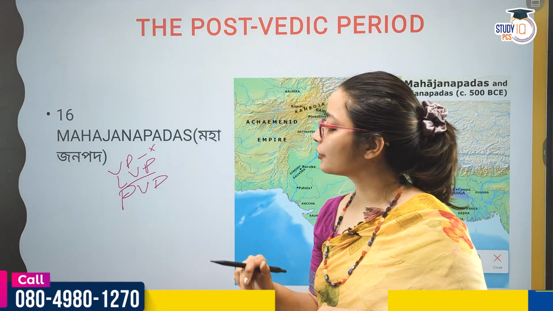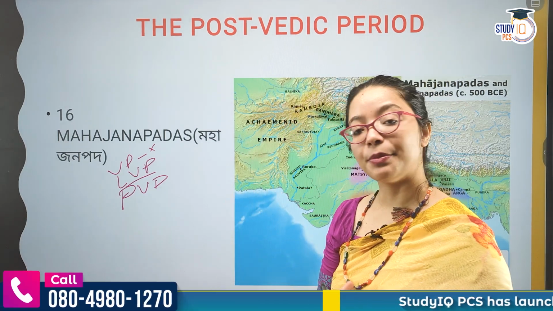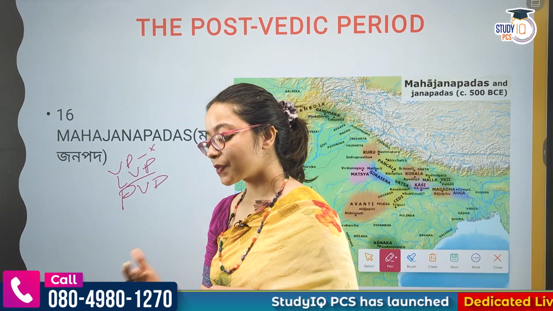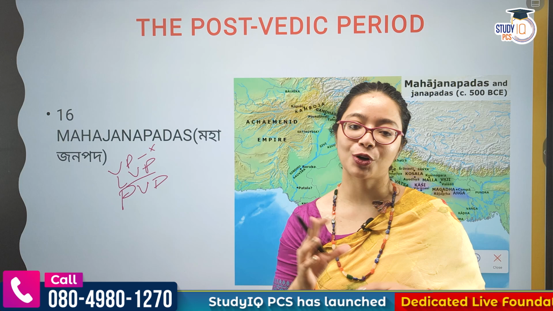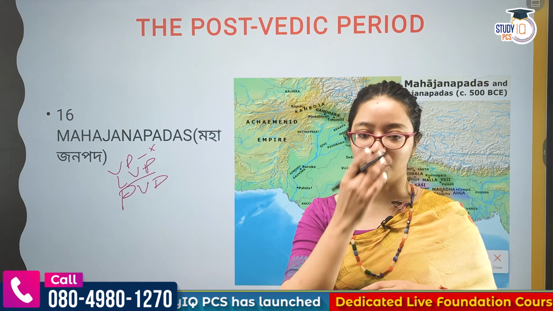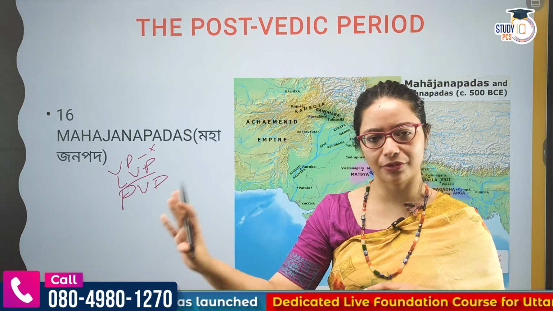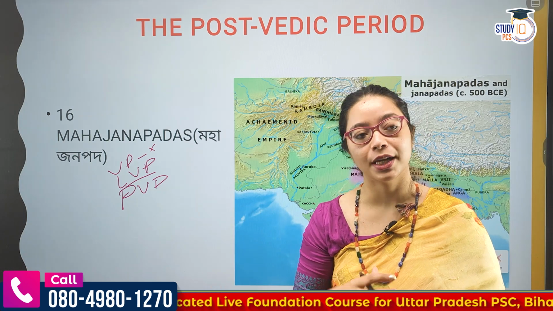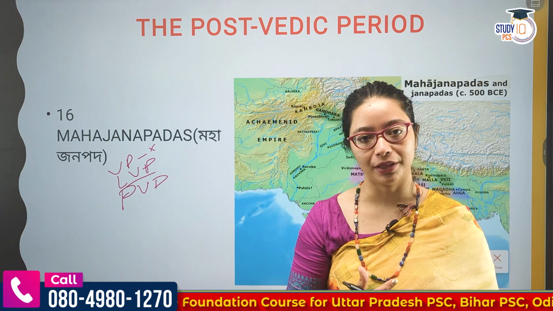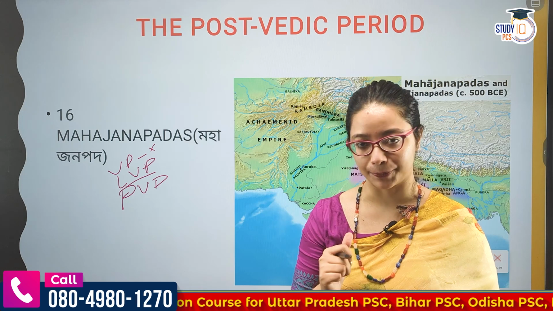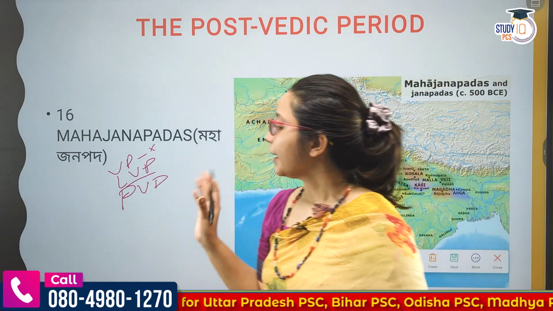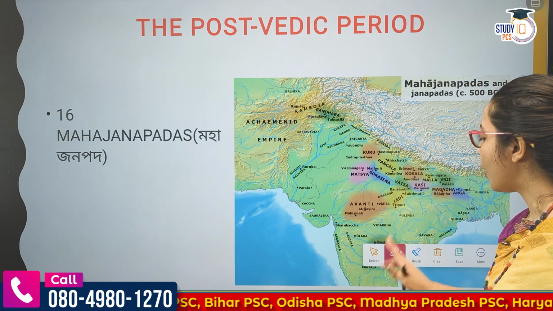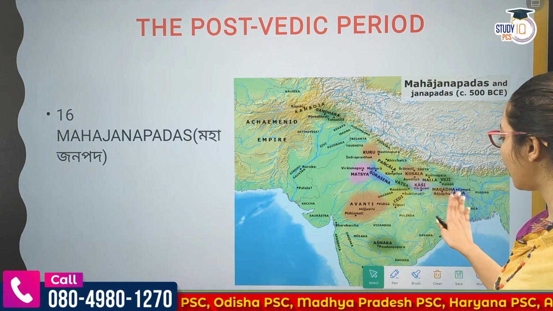So in the Atharva Veda we find the mention of Magadh and Anga. But to your amazement, you will see the Atharva Veda is one of the most scientific ones. Even though it has some perspective related to spiritualism, there they have talked about geometry and astronomy, which is missing in the other Vedas. Fine. So out of these 16 Mahajanapadas, two are with us in Bengal, Anga and Magadh.